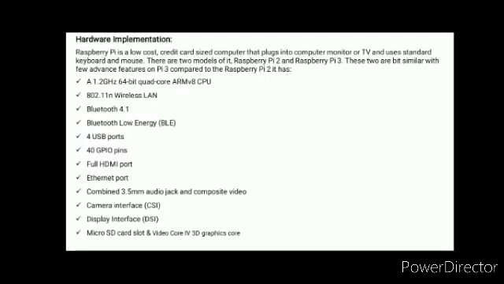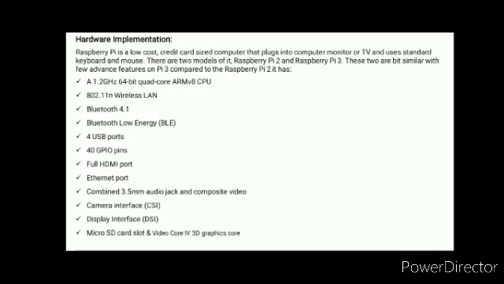Full HDMI port, Ethernet port, that is the internet port, combined 3.5mm audio jack and composite video, camera interface CSI, display interface DSI, micro SD card slot and VideoCore for 3D graphics. This is all about the hardware implementation. The Raspberry Pi is a small single board computer developed in the United Kingdom.